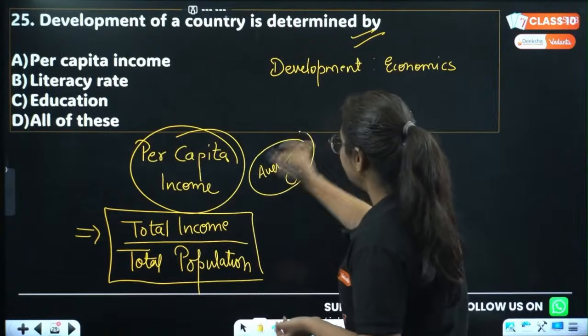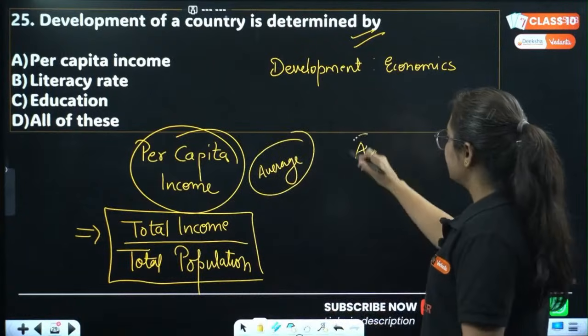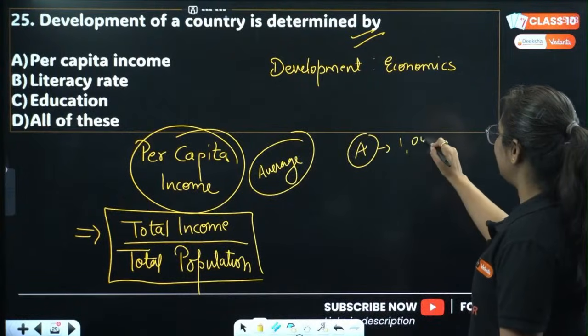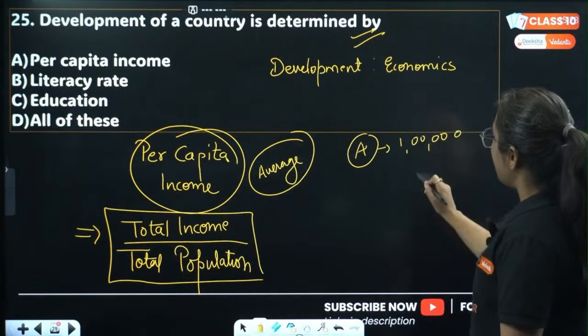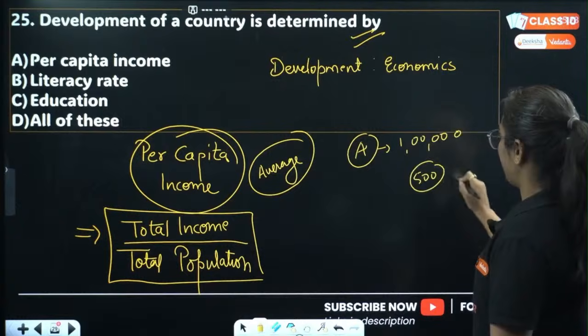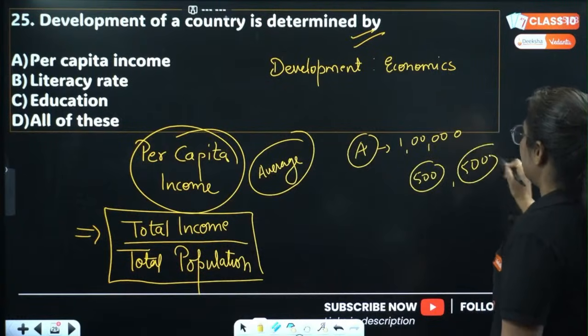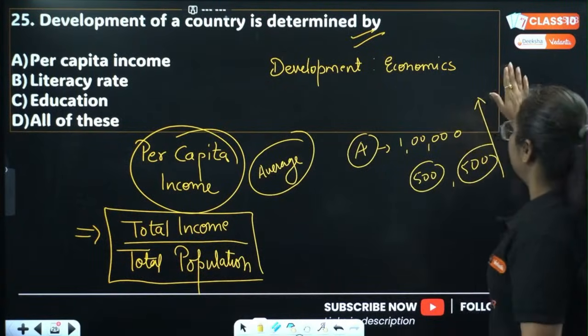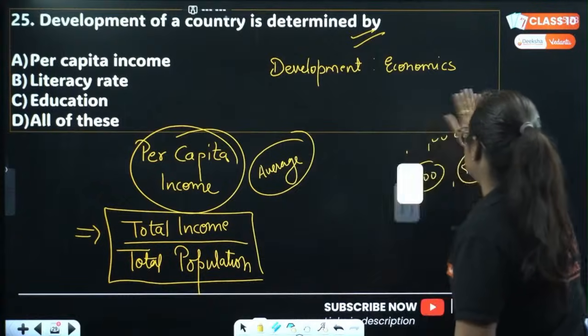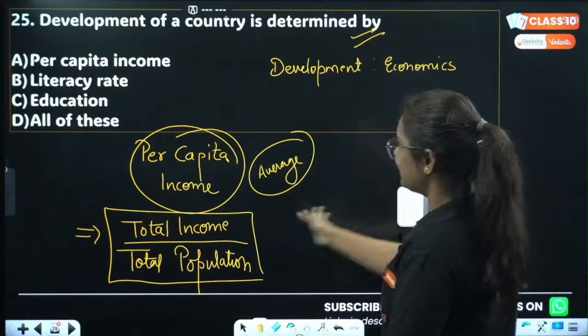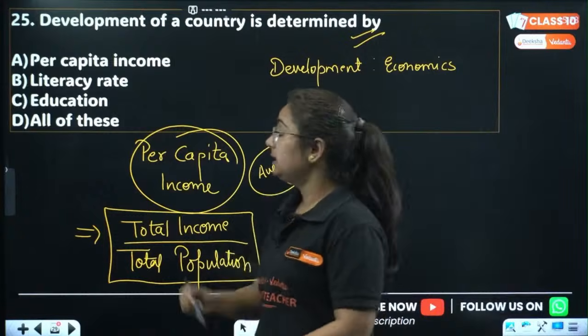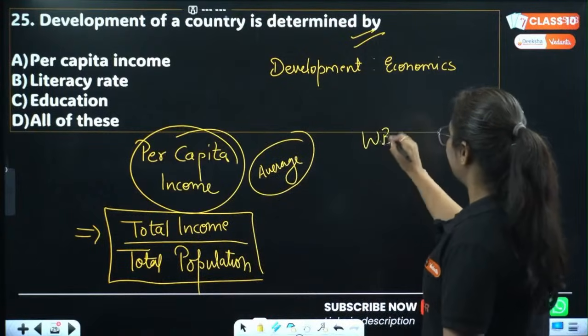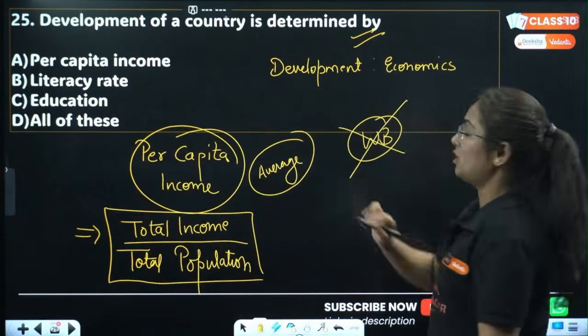ठीक है, if in a nation person A is earning at least 1 lakh rupees, and other people are earning just 500 rupees, the average income of the nation will be more, but it does not mean that the whole nation is developed. Then the World Bank report came and we considered this is not correct.